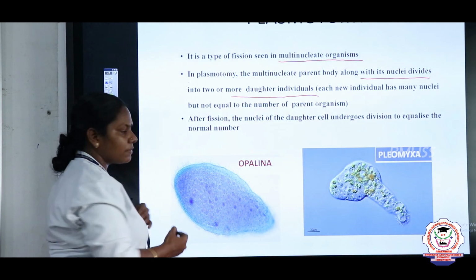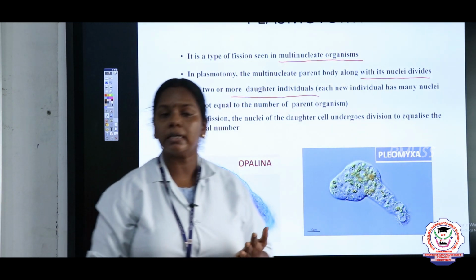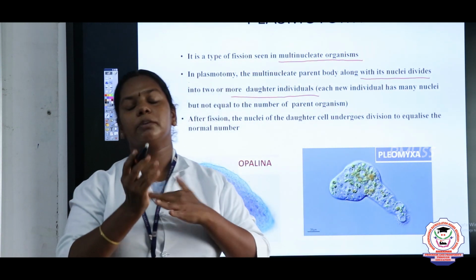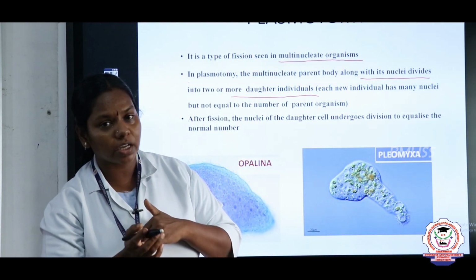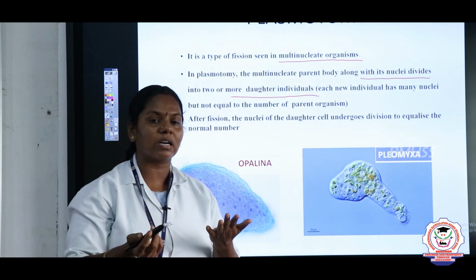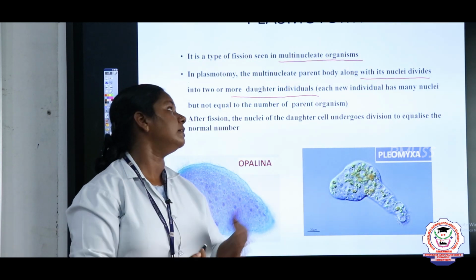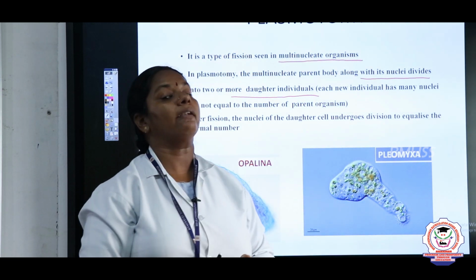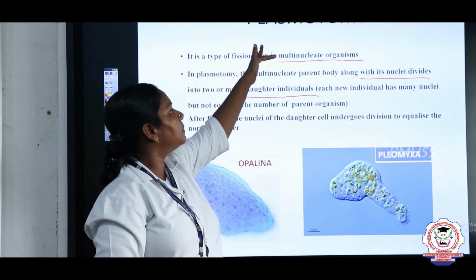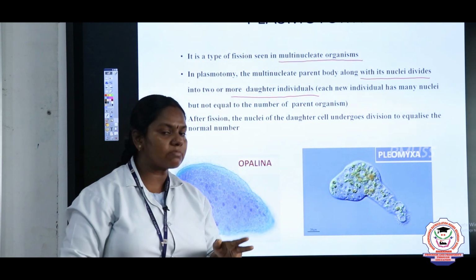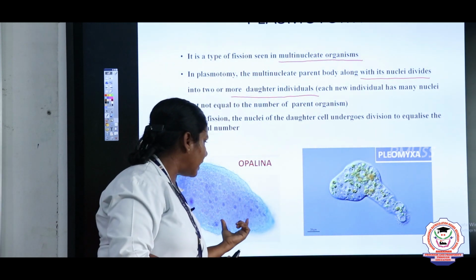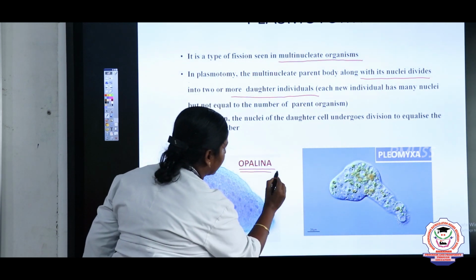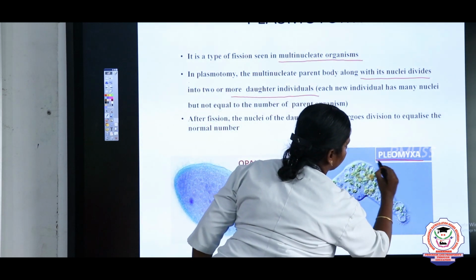So what are the topics we have discussed, children? We discussed multiple fission in Plasmodium and multiple fission in, yes, very good, amoeba. What is the process called? Encystment. And later we discussed strobilation in Aurelia, and finally we discussed plasmotomy in two organisms. What are the examples? Opalina and Pelomyxa. Underline the words, children. Opalina and Pelomyxa.